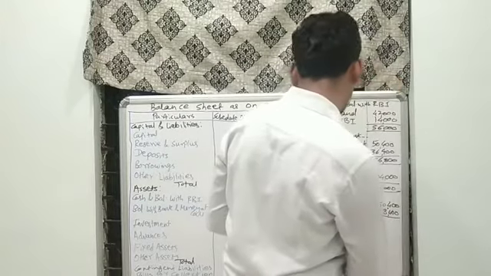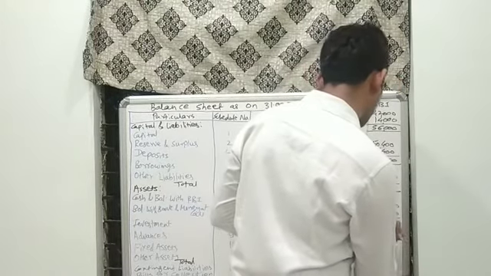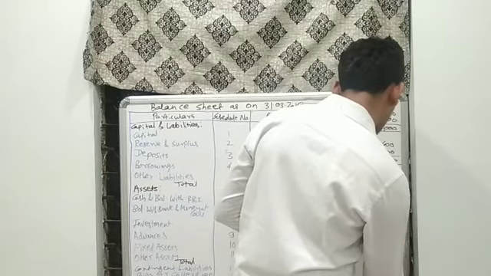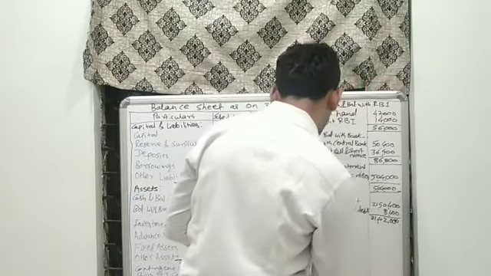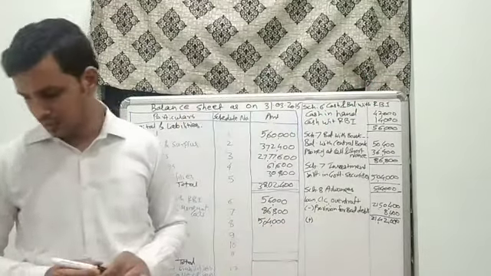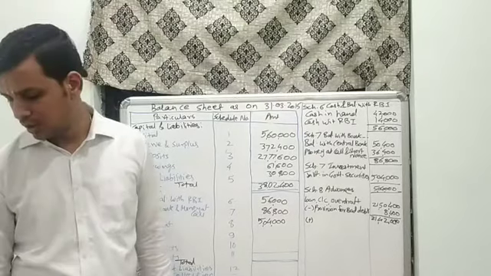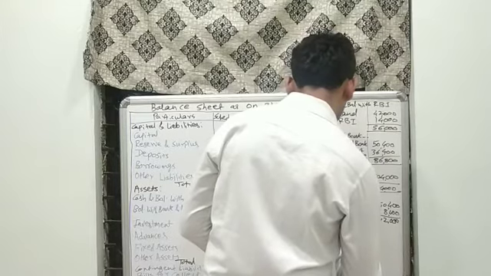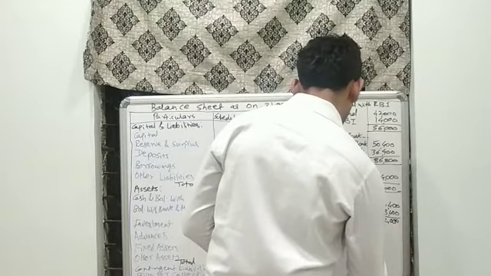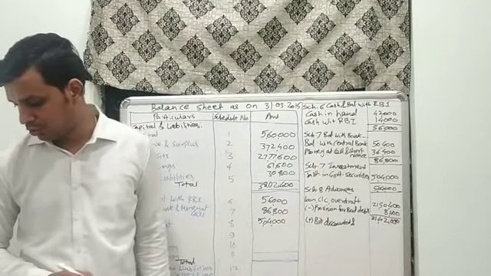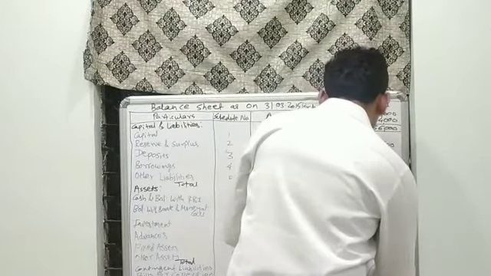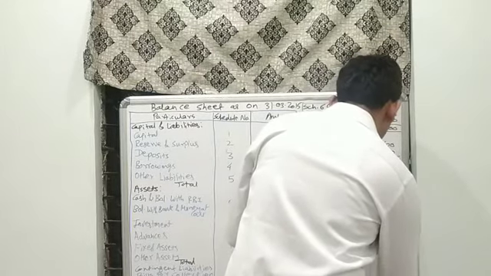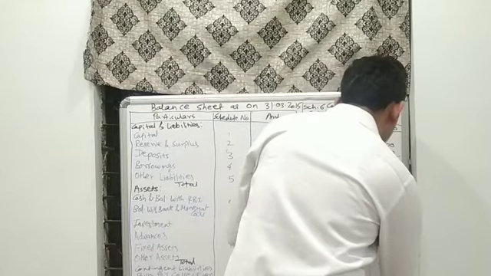So the total of loans and advances after deducting provision would amount to rupees 21,42,000. Along with the loans and advances there is another thing provided: bills discounted and purchased, for rupees 8,40,000.